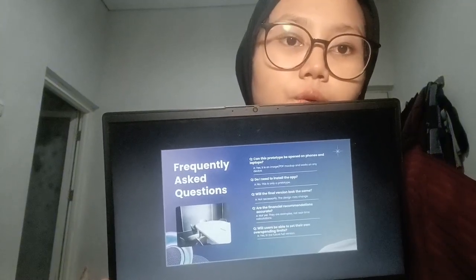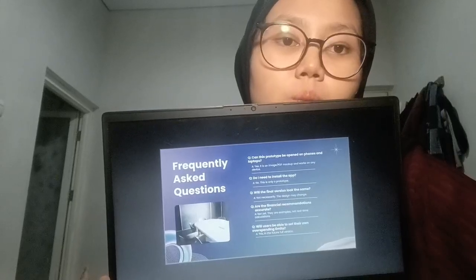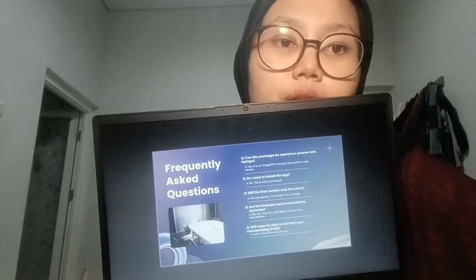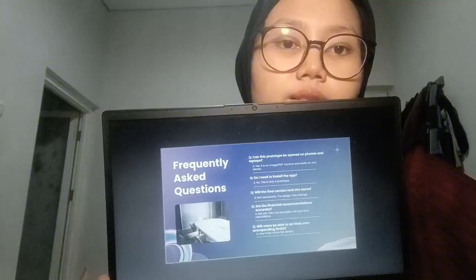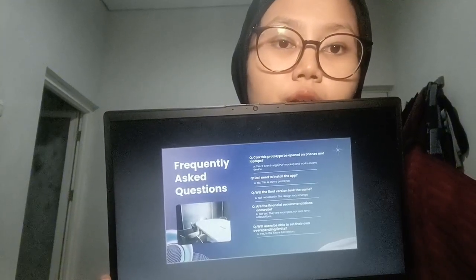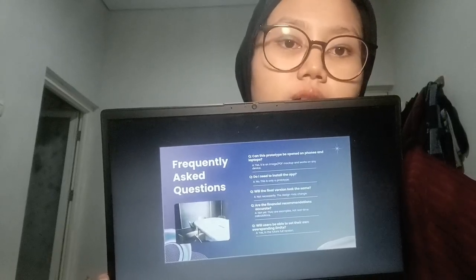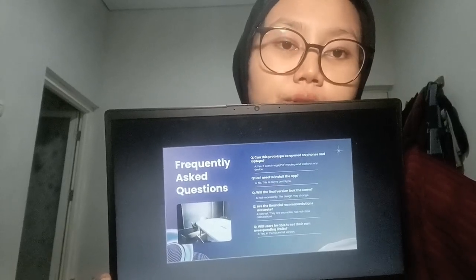On this slide, we list some common questions that usually come up when people try our prototype. Since this is only a mock-up, it can be opened on both phone and laptop without installing anything because it's just a PDF-based prototype.